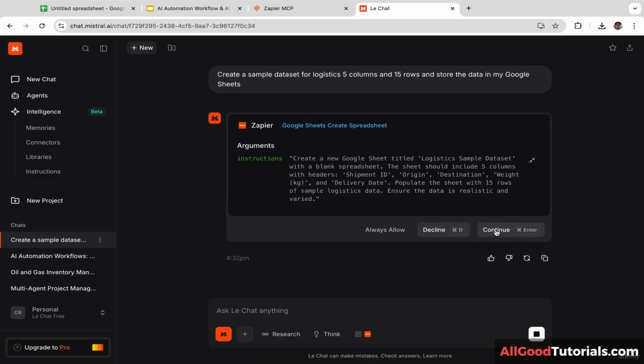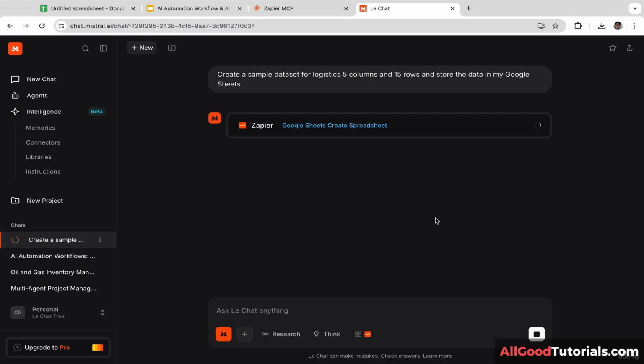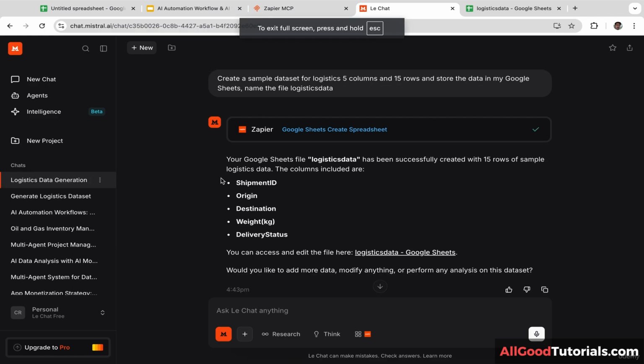And let's click continue. Now we are giving Zapier access to Google Sheets. It didn't take too long, guys. It only took 10 seconds or even less than 10 seconds. So let's open the Google Sheets.